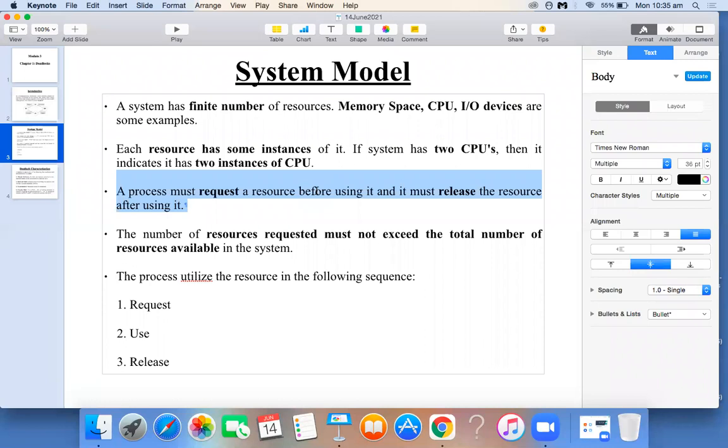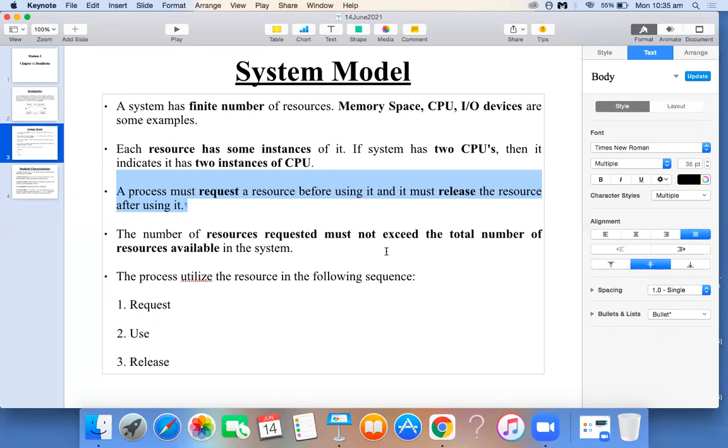Similarly, the process will release its resource. That is, it releases the CPU because it has completed its execution, or it will release the memory because it has completed its execution. So that's what the third point says. Any program which you want to execute will first request a resource, and after completion it will release the resource. That's what it says. Okay, right.